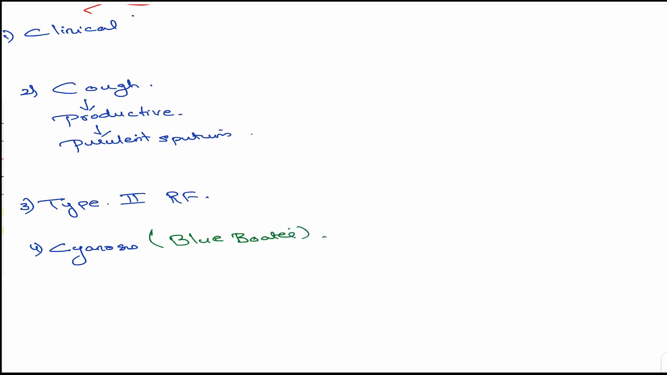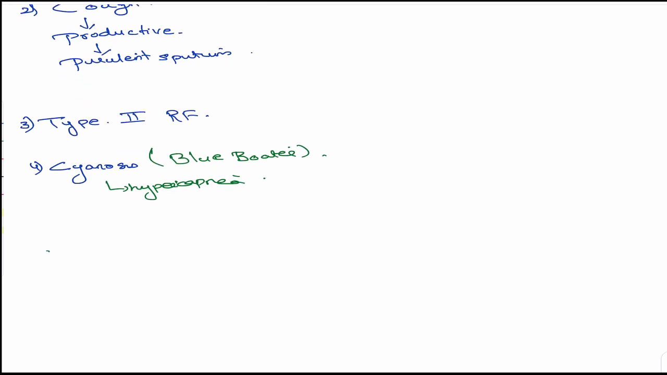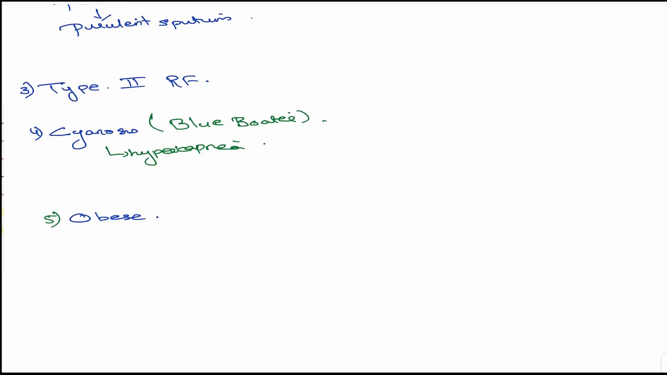And why is there cyanosis? Because of hypercapnia. Remember that it is due to hypercapnia, increased carbon dioxide. And these patients are frequently obese. So this is one very typical finding, which is important when comparing with emphysema, because those people are very thin people.